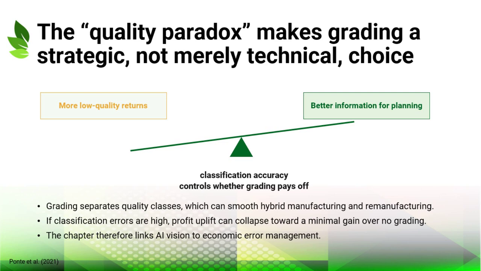The chapter notes that imperfect grading can sharply reduce the expected profit uplift from using grading at all. This is why classification accuracy is not a technical detail. It determines whether grading actually pays off. AI vision may reduce misclassification, but only if it is trained, validated, and integrated into decision processes that recognize the economic cost of errors.